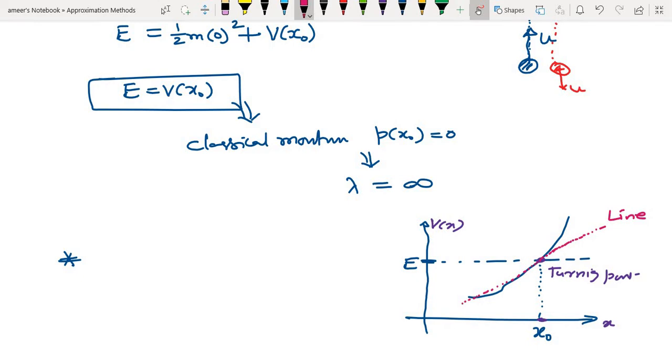For example, near the turning point. Near the turning point means we can say x minus x0 is small. So we assume the potential to be a straight line.